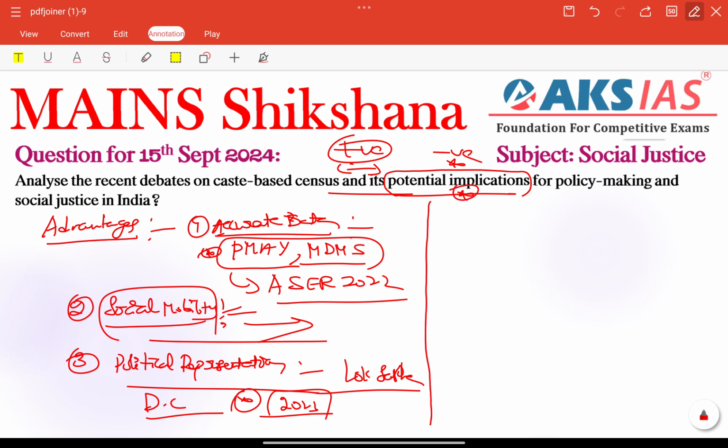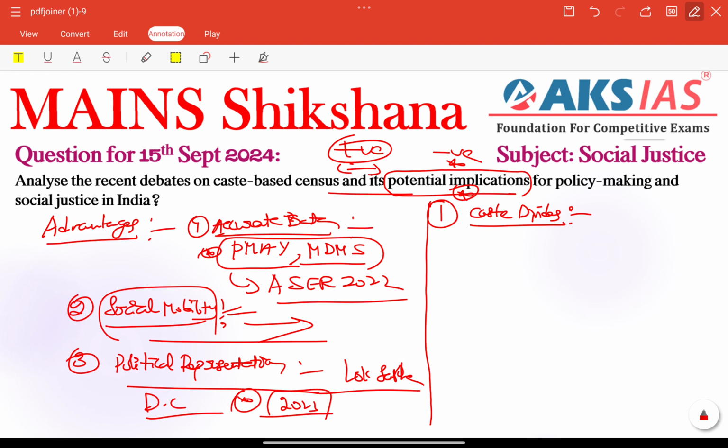This question is potential implications, right? So that means challenges or negatives. Potential implications, here we need to focus on providing some information. Deepening caste divides, whatever divides we still have, right? Then it will deepen these caste divides by following this caste based census, right?